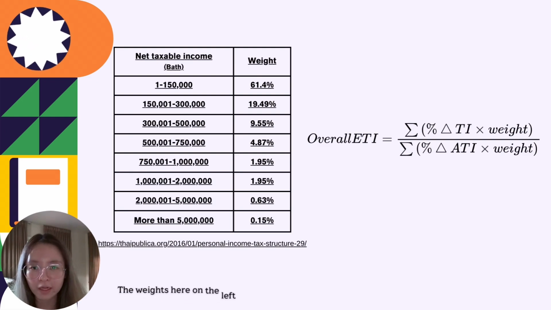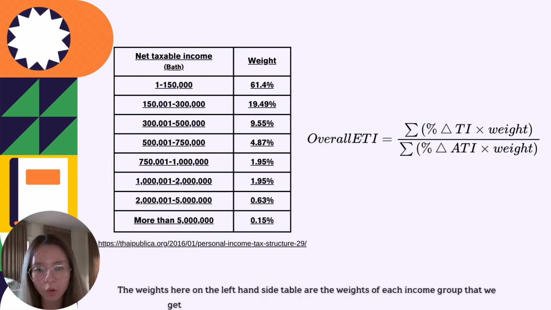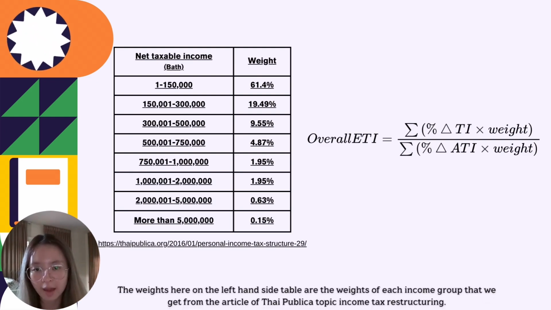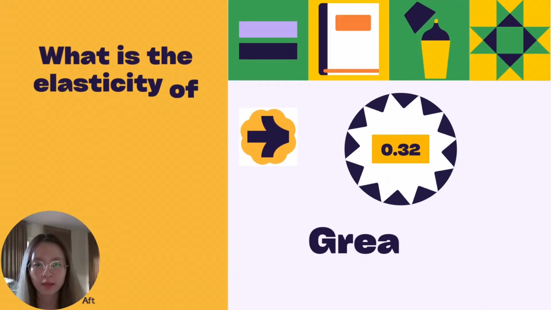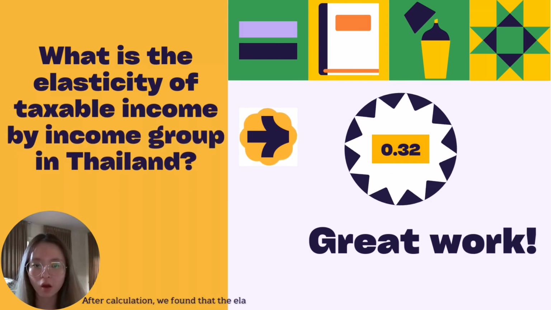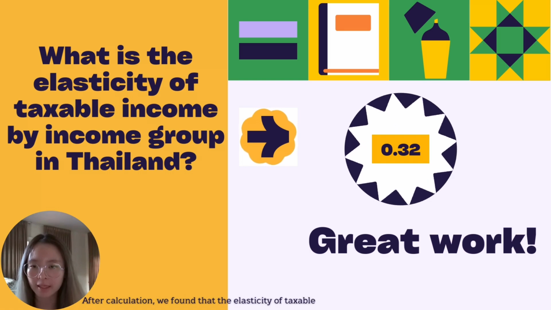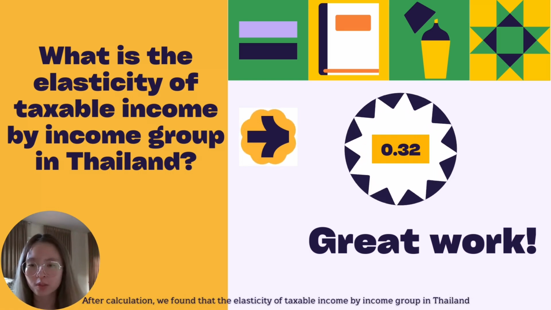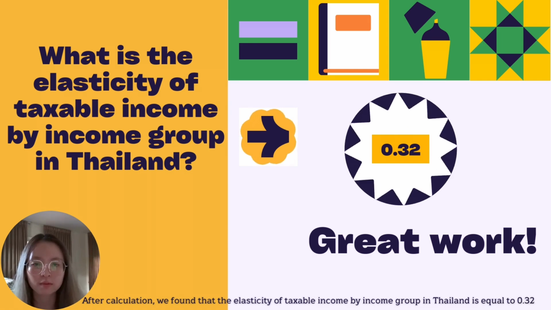The weights in the left-hand side table are the weights of each income group that we get from the Thai Publica article on income tax restructuring. After calculation, we found that the elasticity of taxable income by income group in Thailand is equal to 0.32.